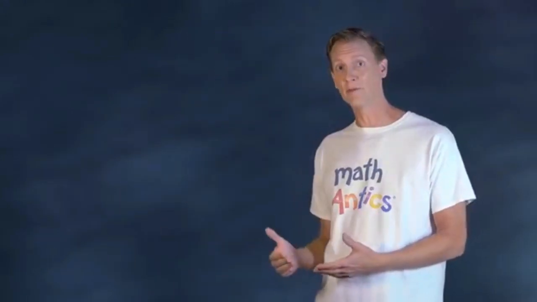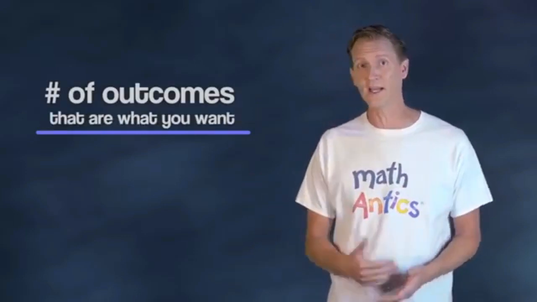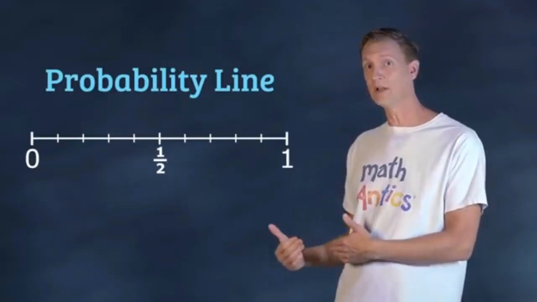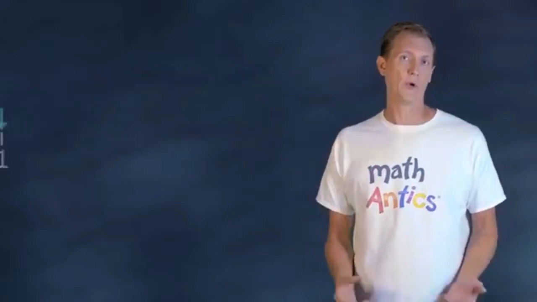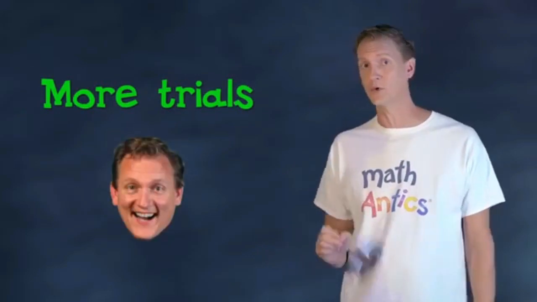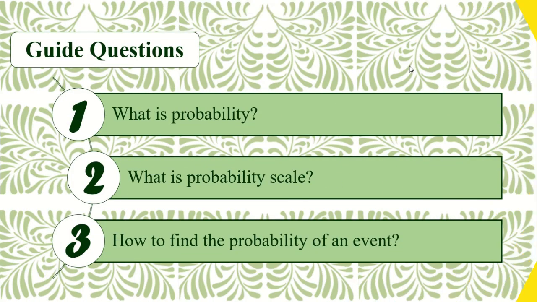You just have to remember to make a fraction with the numerator being the number of outcomes that give you what you want, and the denominator being the total number of possibilities. And we learned about the probability line, and that a probability can't be less than 0 or greater than 1, or 100%. We also learned that the more trials or experiments you conduct, the closer your results will get to the expected probabilities. Of course, the way to get good at it is to practice, so be sure to do a lot of problems on your own. As always, thanks for watching Mathantics, and I'll see you next time.